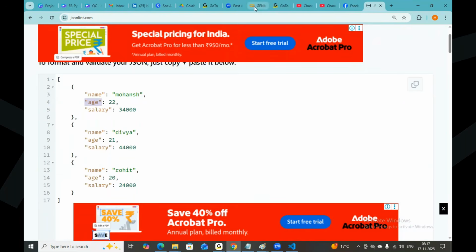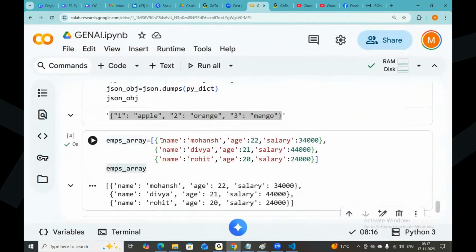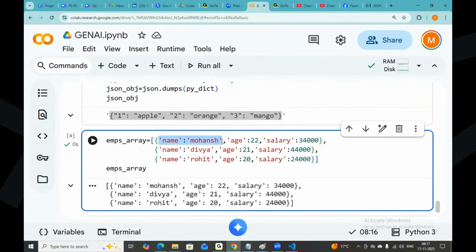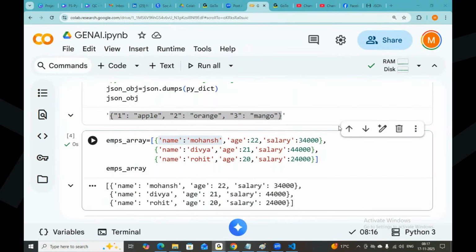But in my Python, it is actually available with single quotes only. But it was converted to JSON, a data interchangeable format. Everybody should understand how this dumps method works, like how you are converting your Python dictionary to a JSON object and Python list to a JSON array. I hope everybody understood the dumps method. Any questions on the dumps method?